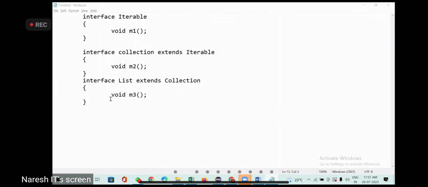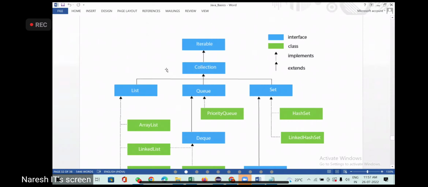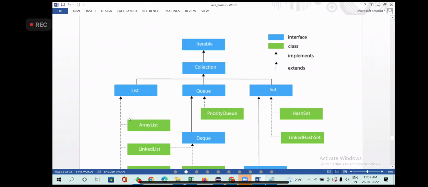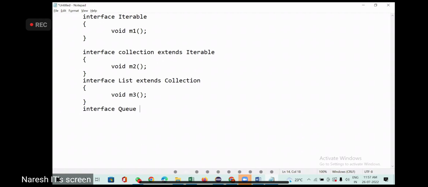Now what is another? Queue. You have one more interface, Queue. This is also extending Collection. Let's say it has some method 4.